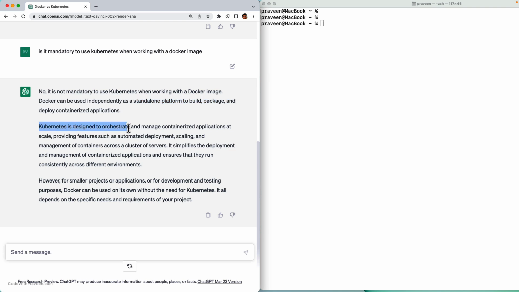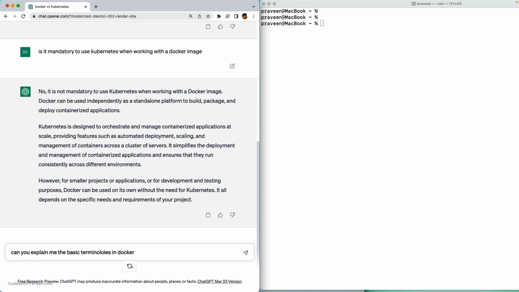Kubernetes is designed to orchestrate and manage containerized applications. However, for small projects, development and testing purposes, Docker can be used on its own without the need for Kubernetes. Okay, that's good to know. I can avoid one more dependency while learning a new technology. It's good. And then let me see, can you explain to me the basic terminologies in Docker?